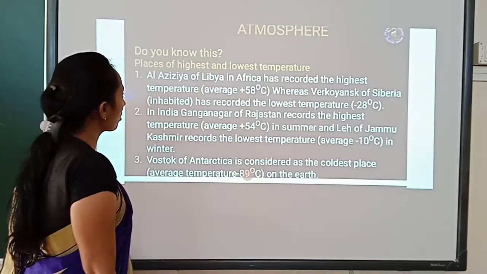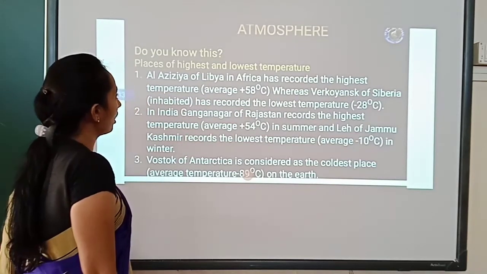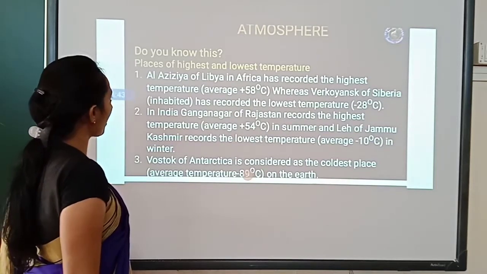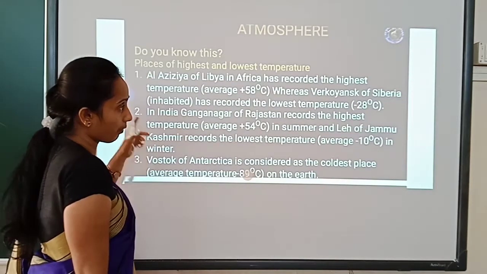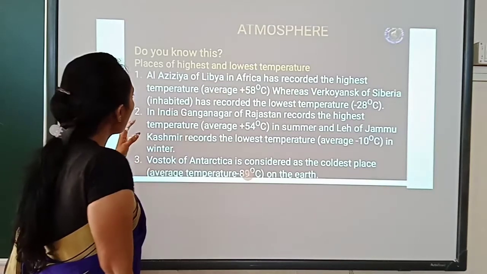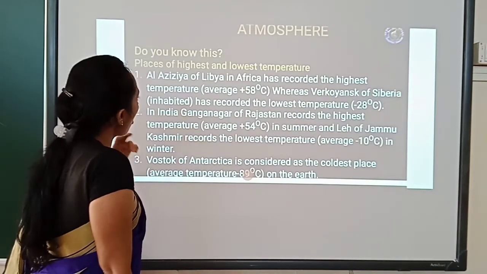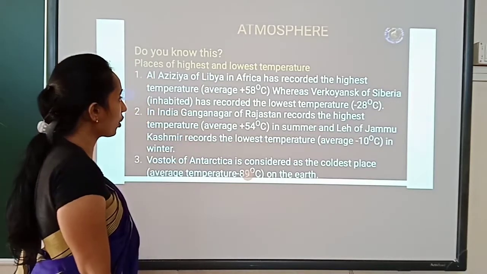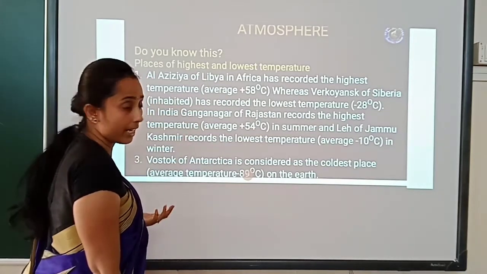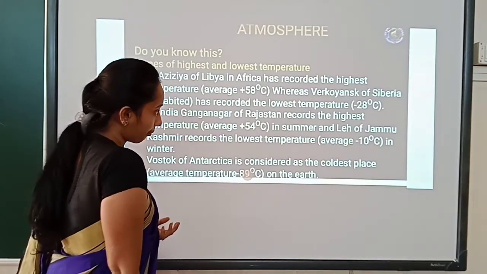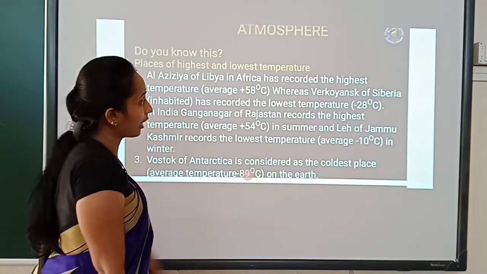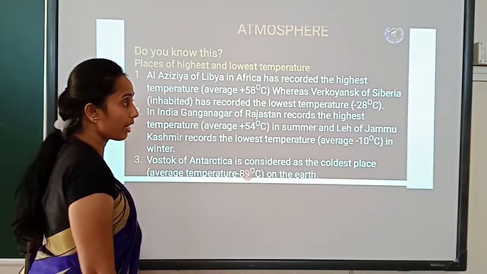Then the places of highest and lowest temperature. This is in your textbook within a bracket. See, Al Azizia of Libya in Africa has recorded the highest temperature, which is an average of 58 degrees, whereas Verkhoyansk of Siberia has recorded the lowest temperature, which is minus 68 degrees.